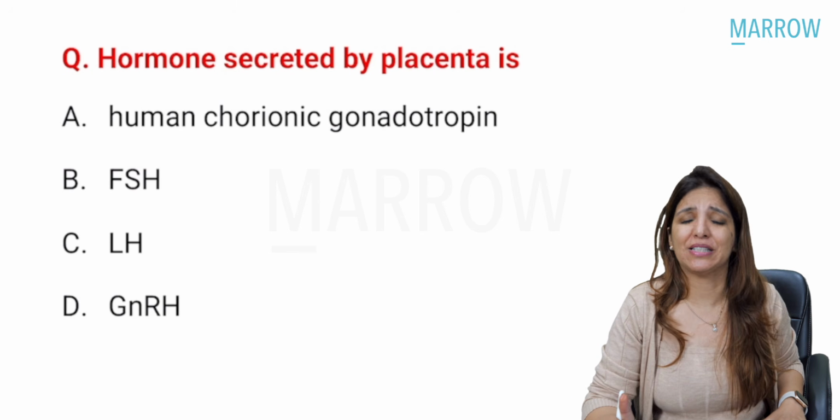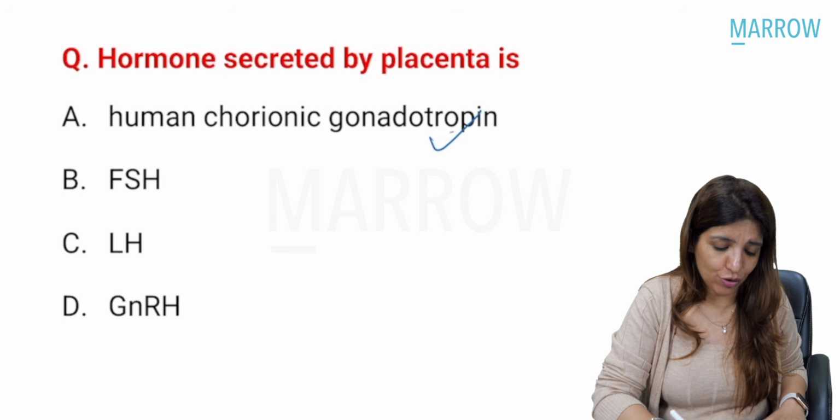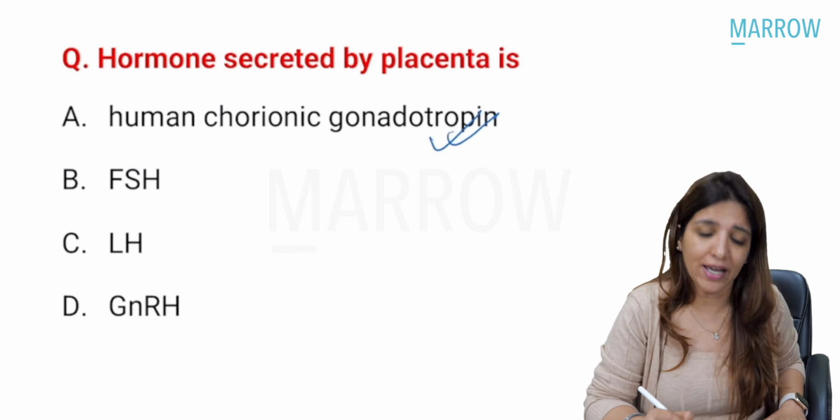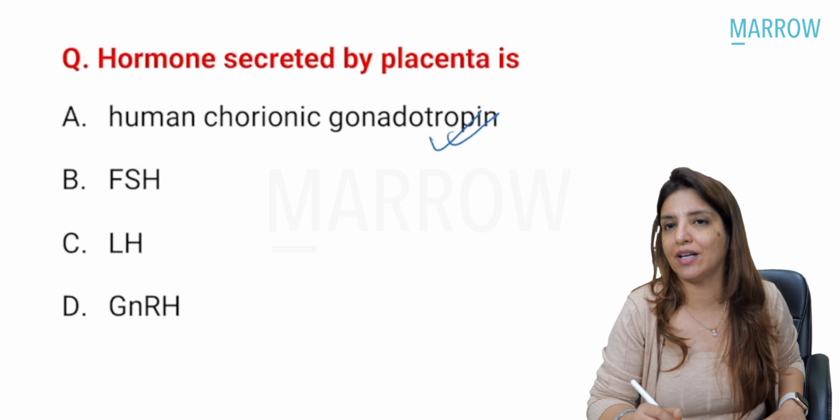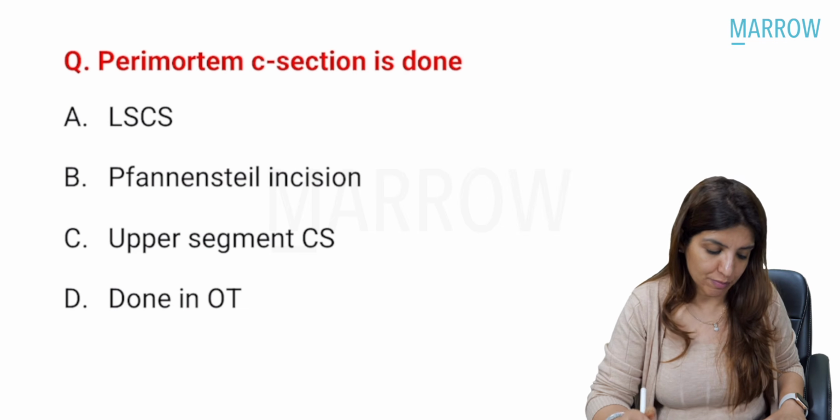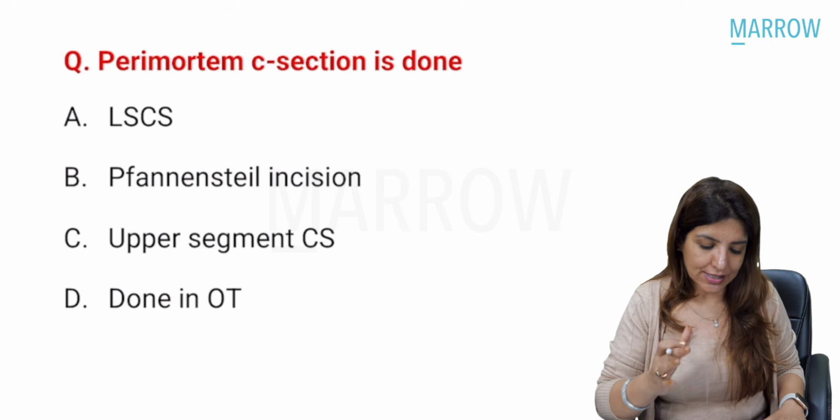Hormone secreted by placenta, that's a very easy question. All of you know that HCG is secreted by placenta, FSH and LH are secreted by anterior pituitary, and GnRH is secreted by hypothalamus. Perimortem cesarean section is done in.